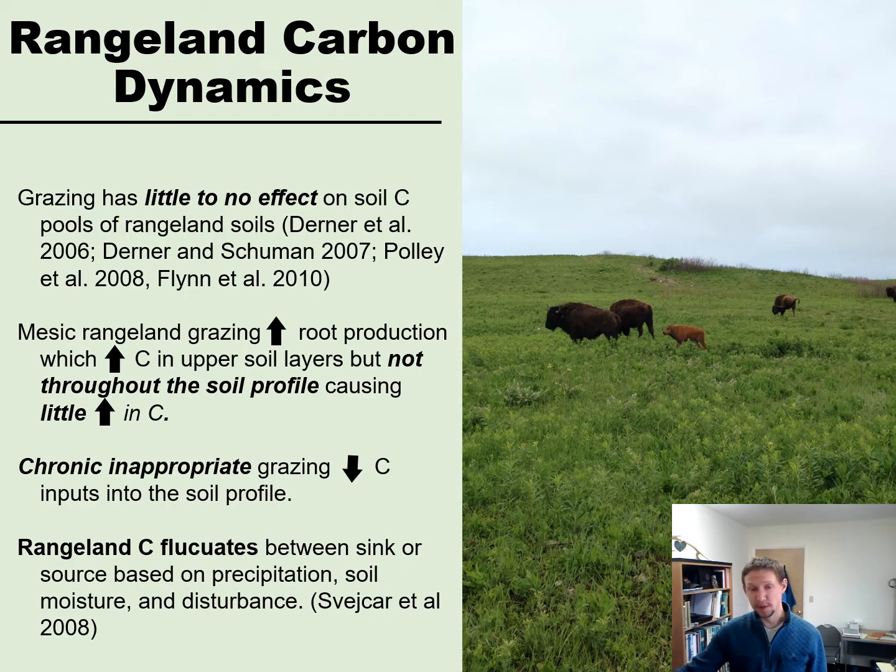Rangeland carbon fluctuates between sink and source each year based on precipitation, soil moisture, and disturbance. But in general, most rangelands are carbon sink, and the strength of that sink is dictated by those same processes, abiotic and biotic.